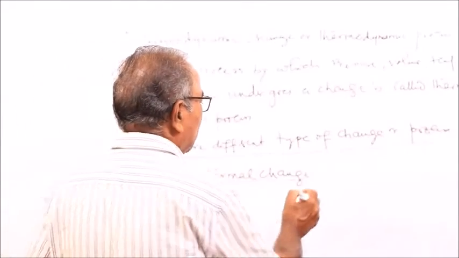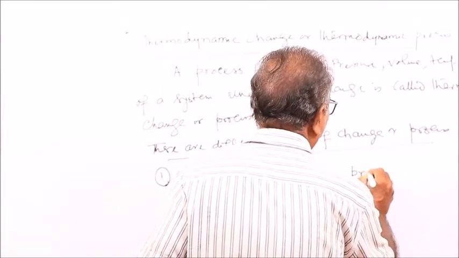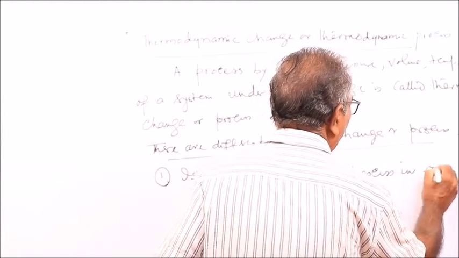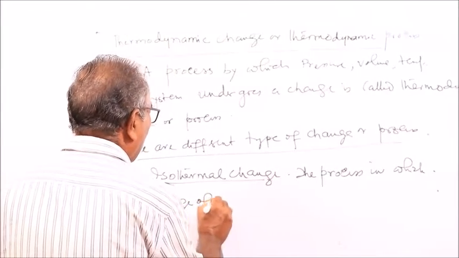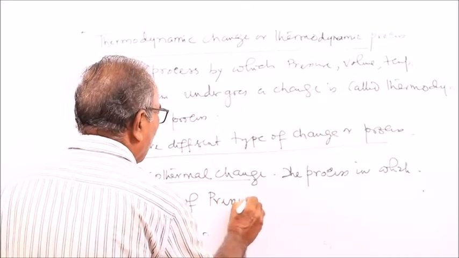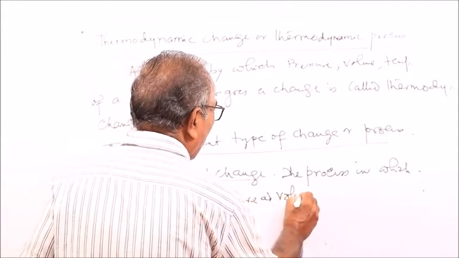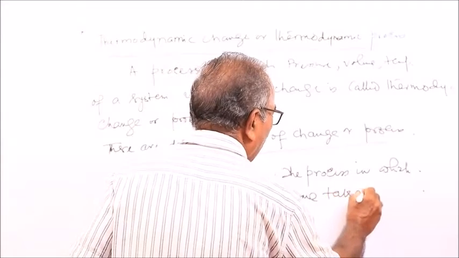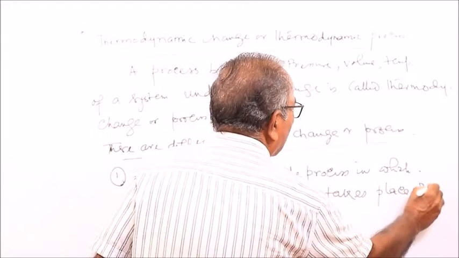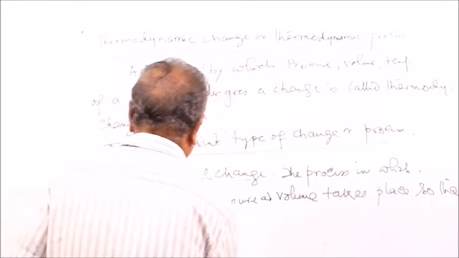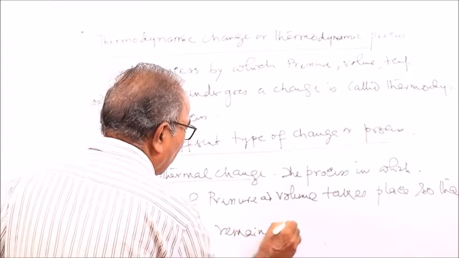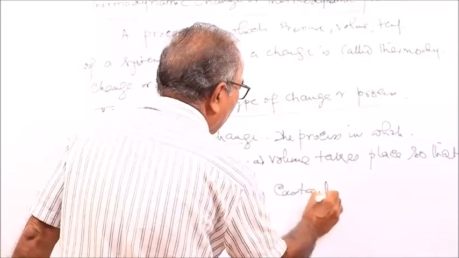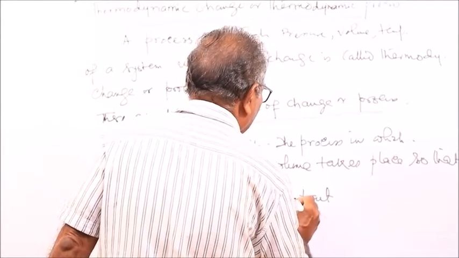The process in which change of pressure and volume takes place so that temperature remains constant is called isothermal change.